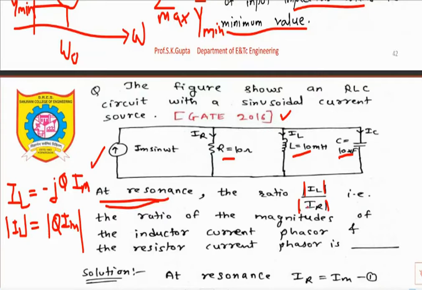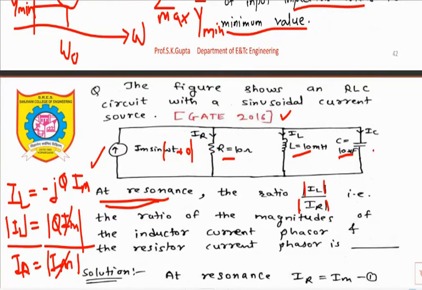And the resistance current IR at resonance is IM only, as there is no angle shown because the phase shift is 0 degree here. So the resistance current is IM only. If I divide these two equations, IM gets canceled out. So IL divided by IR equals the quality factor. So for this circuit, we have to just find the quality factor. Indirectly, they have asked the value of the quality factor here.